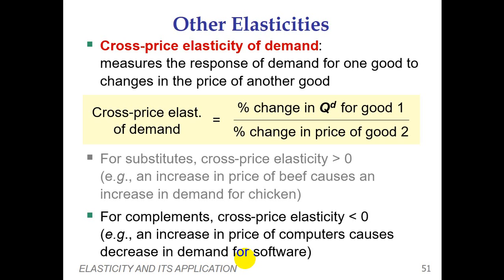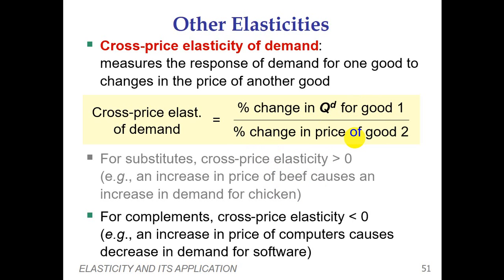I'm going to repeat this once again. In the case of substitutes, the cross price elasticity of demand is positive when two goods are gross substitutes of each other. Like here, we took the example of beef and chicken, and we suppose that beef and chicken are gross substitutes of each other. When there is an increase in the price of beef, which is good 2, the demand for chicken is going to increase. So the quantity demanded of chicken increases due to the increase in the price of beef, because they are substitutes of each other.